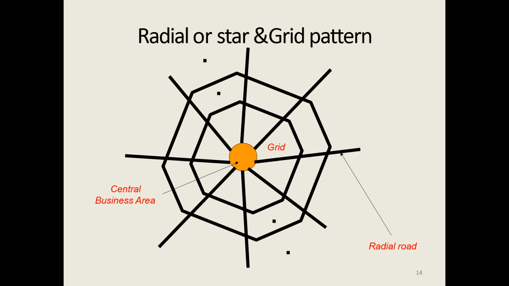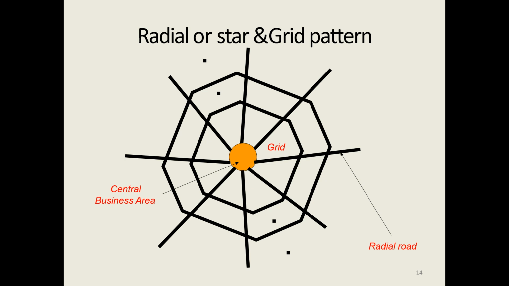Here the y points, that is the towns, act as focal points for connecting the villages. Similarly, the district headquarters are the focal points for connecting the towns, and the star and grid pattern is formed between the villages, towns, and the district headquarters.